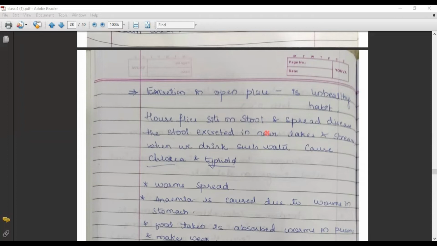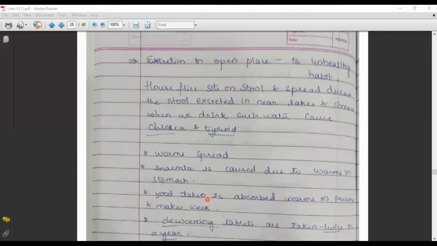So that will be sanitation. Excretion in the open area is prohibited, and it is for human safety only. Excretion in an open place is a highly unhealthy habit. The house flies sit on that stool and spread different kinds of diseases, especially cholera and typhoid. Even worms are going to spread.